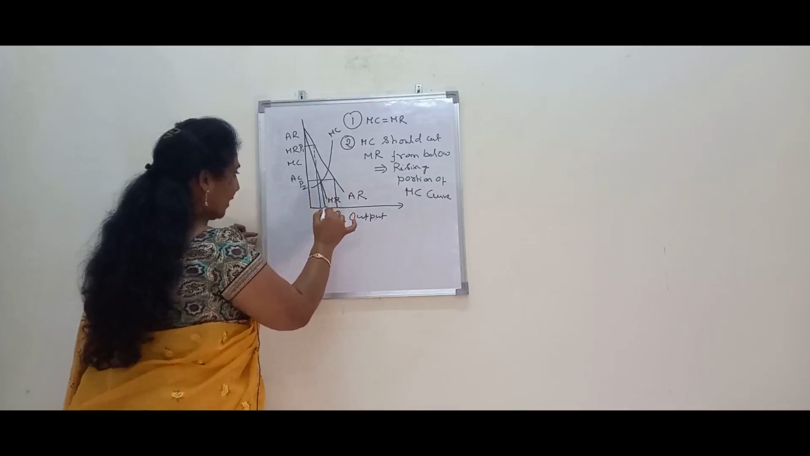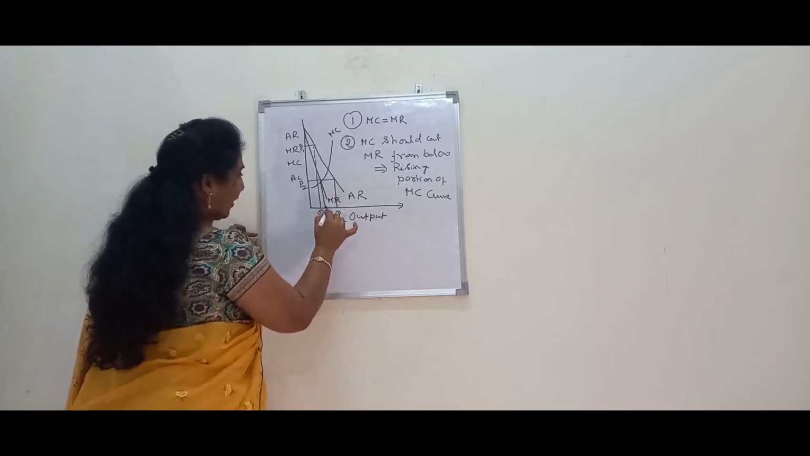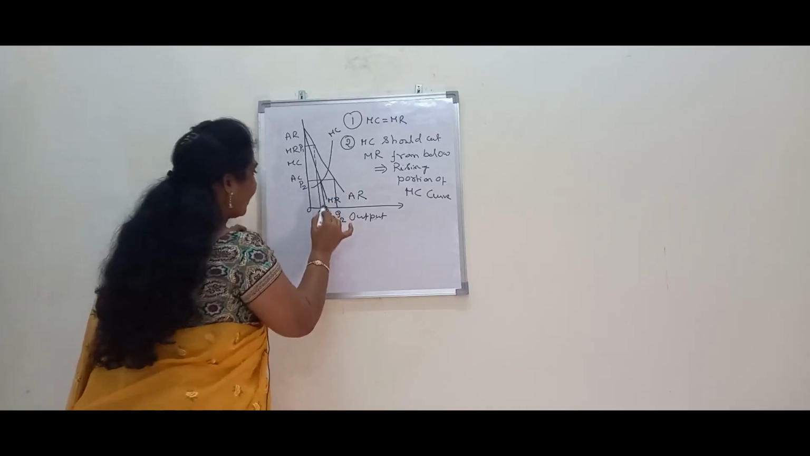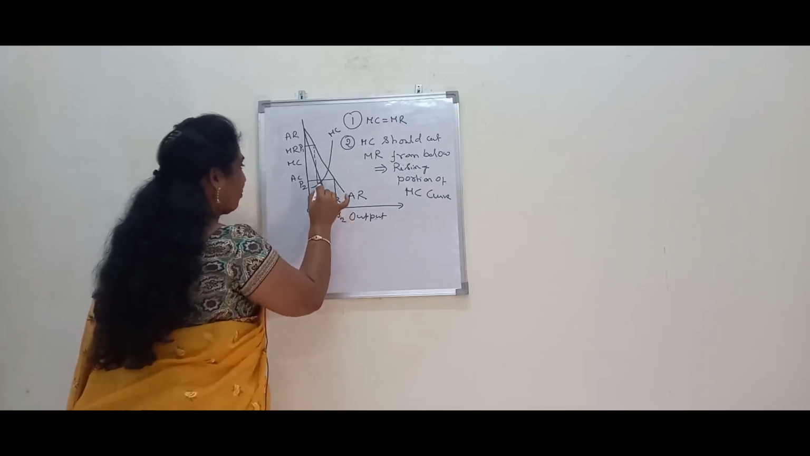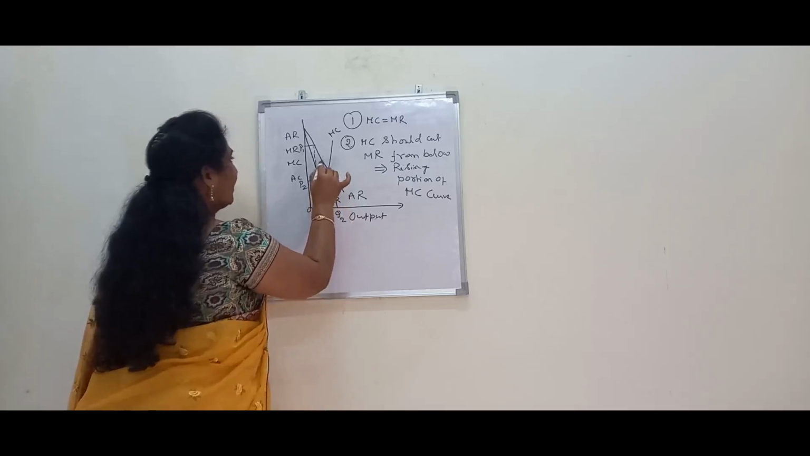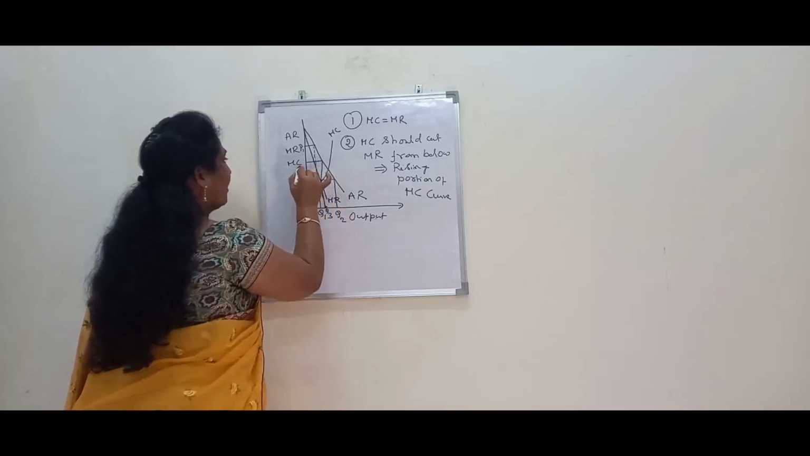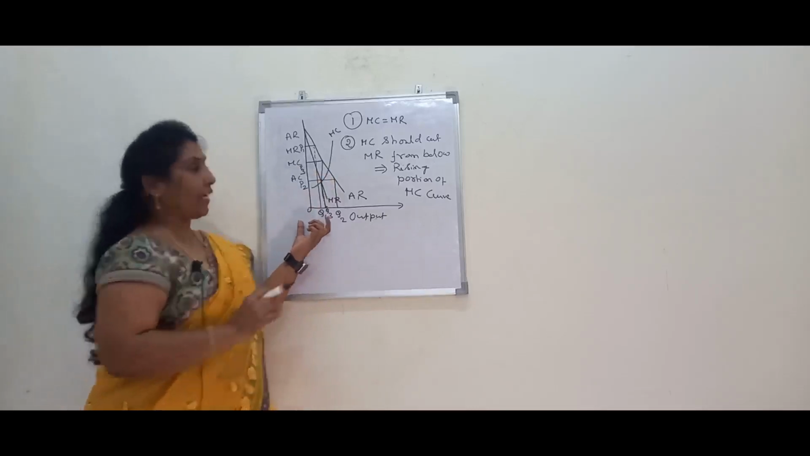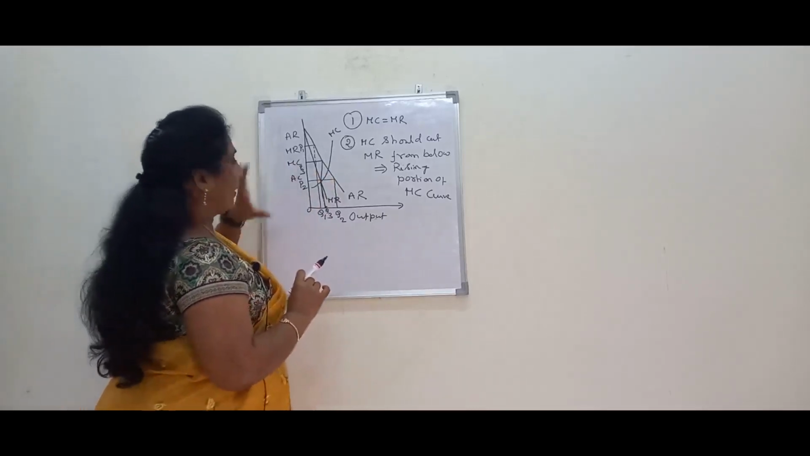Let me assume that this is some Q3 quantity of output, OQ3. If you extend this equilibrium quantity line till price, this is some P3 price. So the output determined at MC equal to MR is OQ3, and the price is OP3.